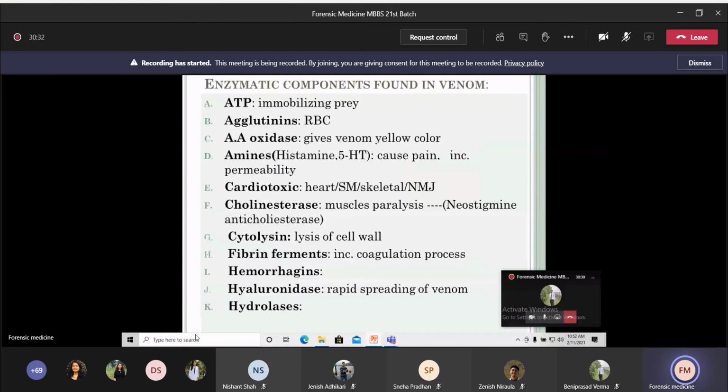These are some of the enzymatic components found in snake venom; you can see the enzymatic components in bold letters. So we are not discussing them in detail.